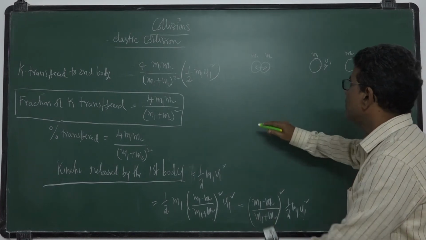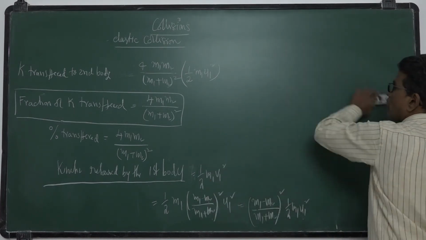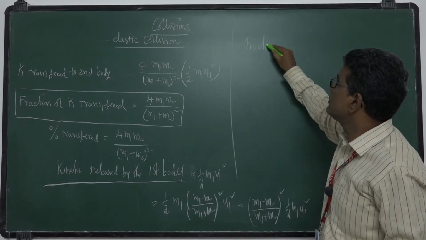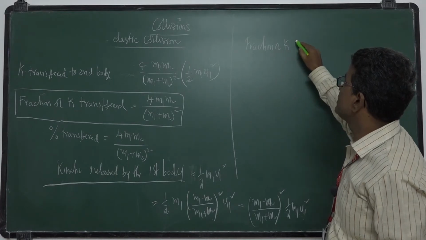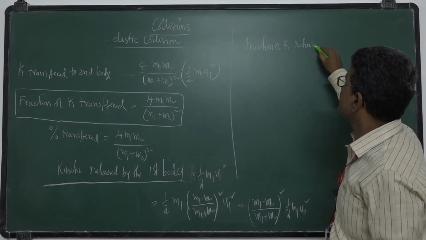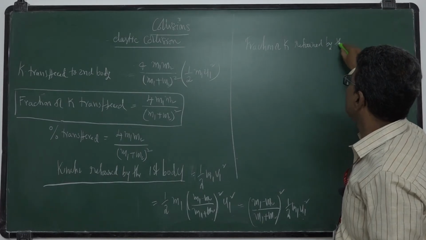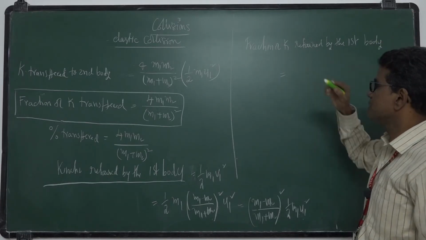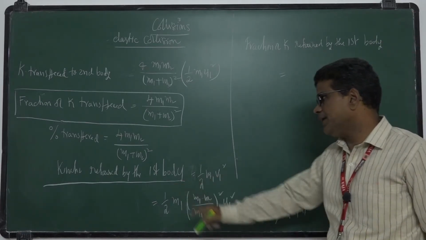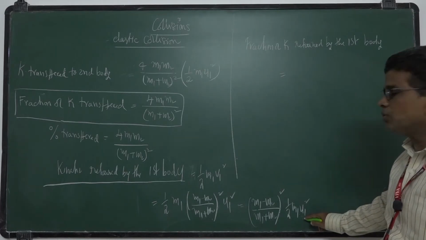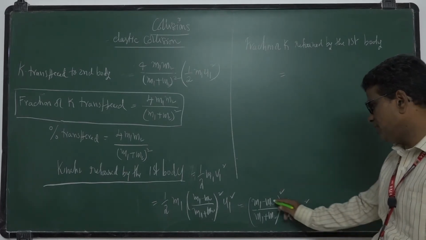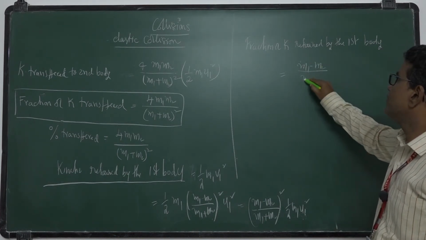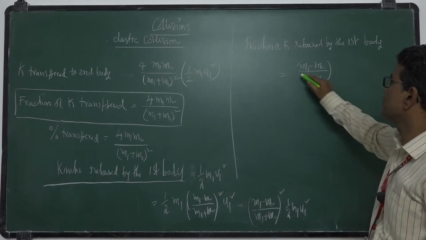So the fraction of kinetic energy retained by the first body is the retained kinetic energy divided by the total, half m u square, and you will get m1 minus m2 by m1 plus m2 whole square.